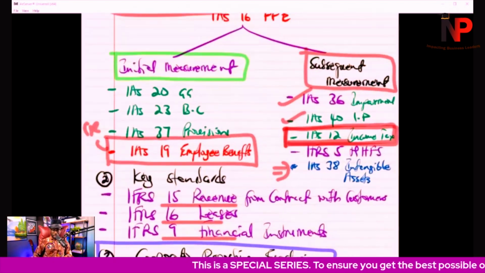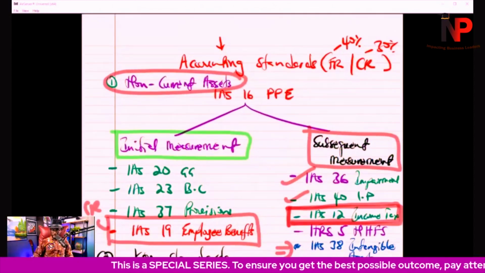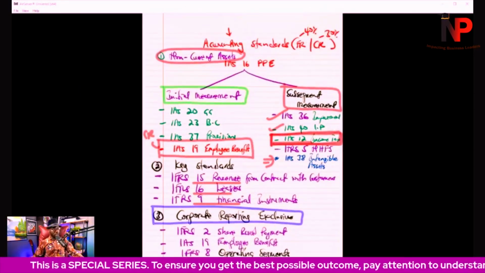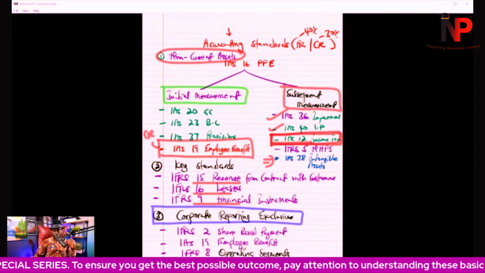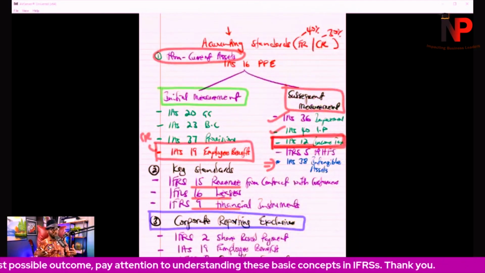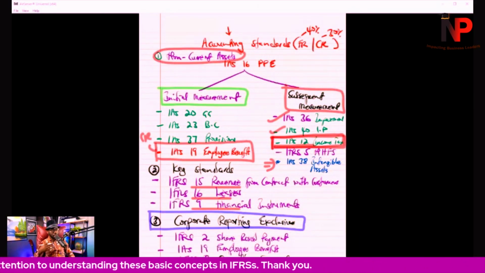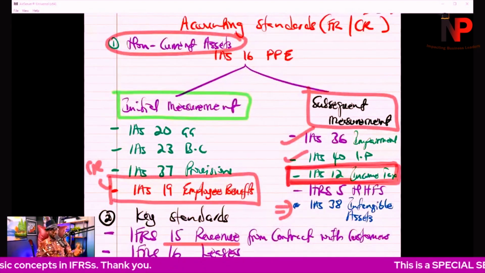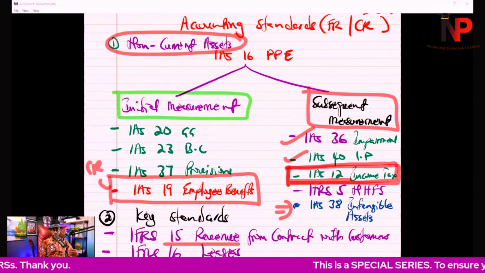So when it comes to the accounting standards, there are a lot of standards that you need to be mindful of. But depending on the way I'm going to be teaching, our fundamental accounting standard is going to be the non-current asset standards. Under the non-current asset standards, we have IAS 16, that is property, plant, and equipment.